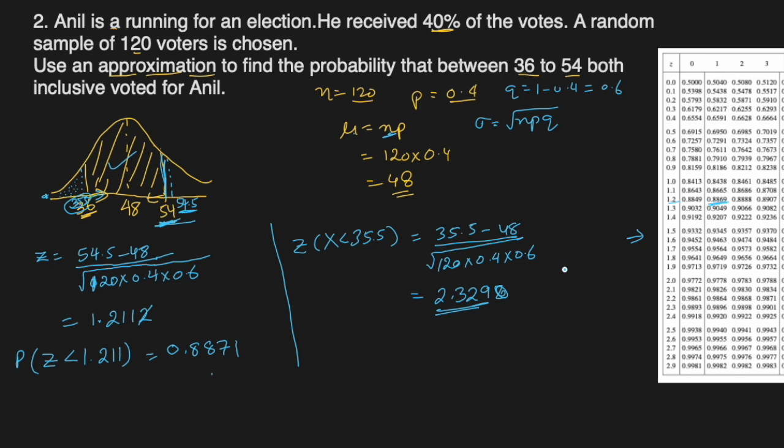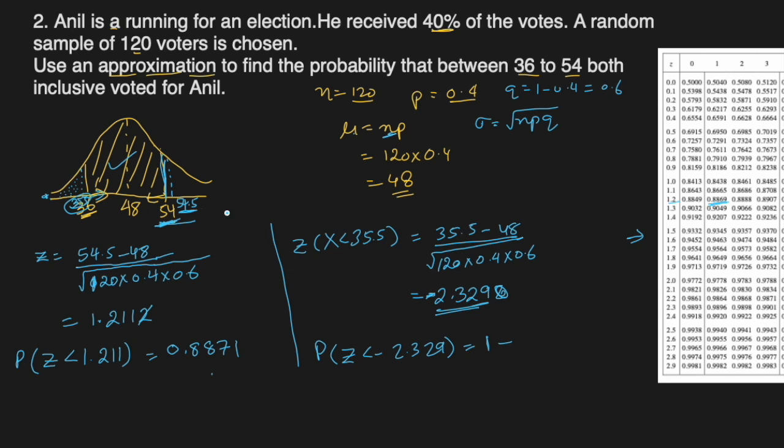I'll just take this Z score, but it is negative. If you say 35.5 minus 48, it will give us a negative, which is rightly so, because it is less than the mean, so we'll get a negative Z score. But if I want the probability that Z is less than minus 2.329, I'll subtract the probability of this positive Z score from 1, and I'll get it for the negative, right?